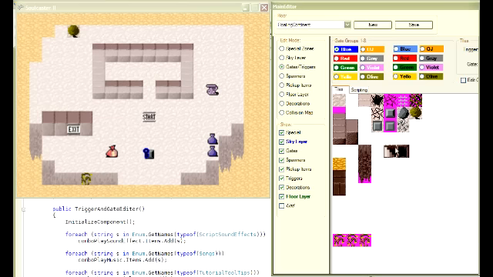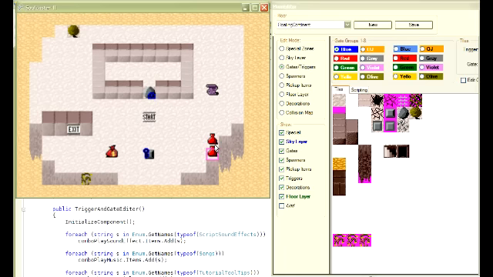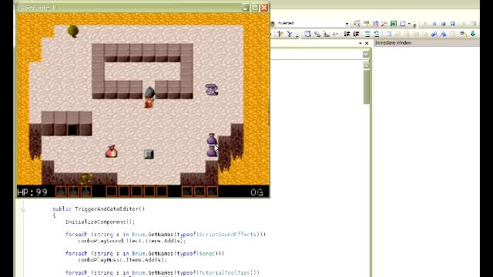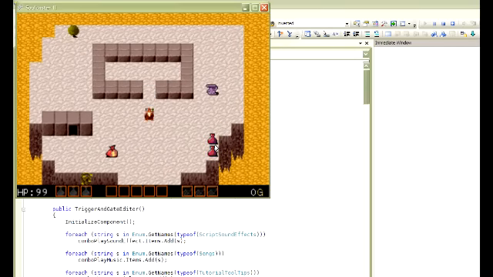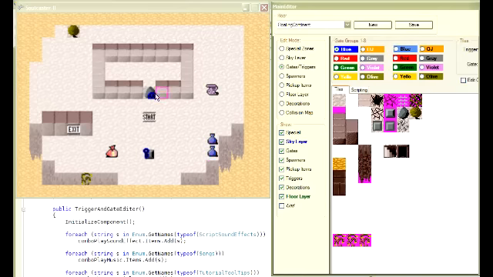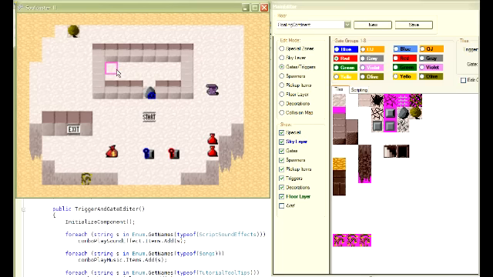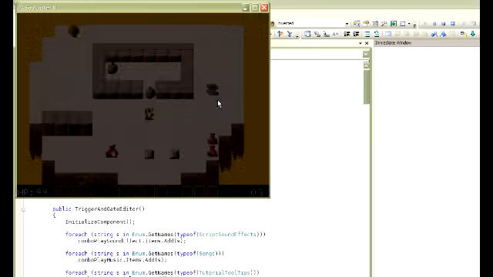Let's make it useful and put this rock that's blocking the way in. So this is a wall essentially. But by stepping on that, it disappears. Now, one of the most useful things you can do is having multiple stages of any level.